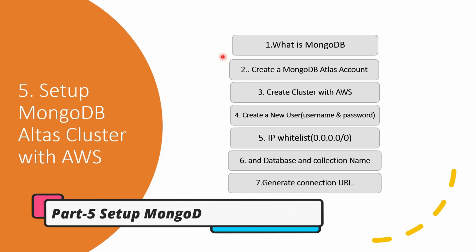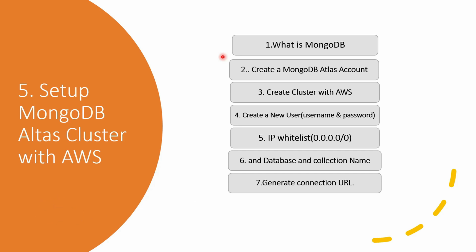Why are we studying MongoDB? The basic and fundamental question arises here. MongoDB is basically a NoSQL database which stores the data in the form of JSON and key value pairs, you can say. If you have to provide an analogy with SQL, then a table is equivalent to a collection and rows are equivalent to documents. So inside a collection there are a lot of documents.